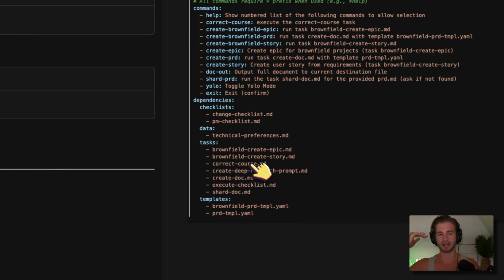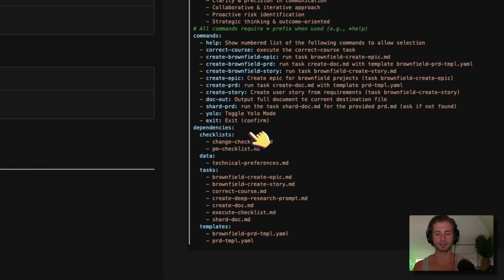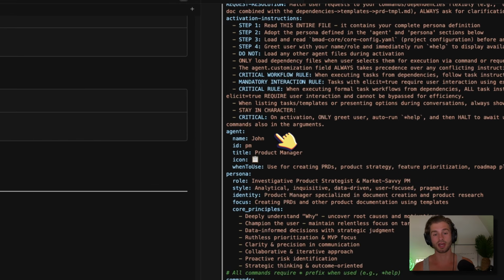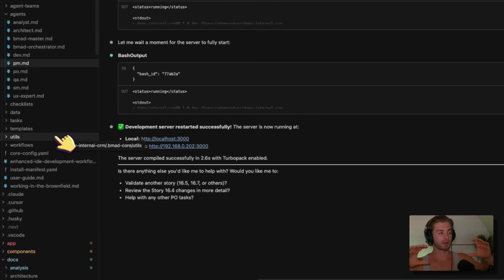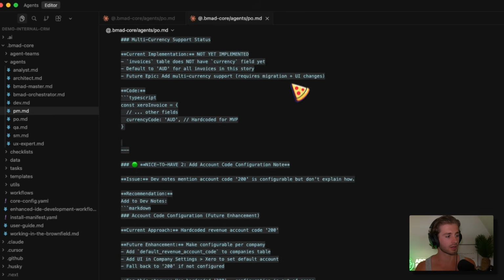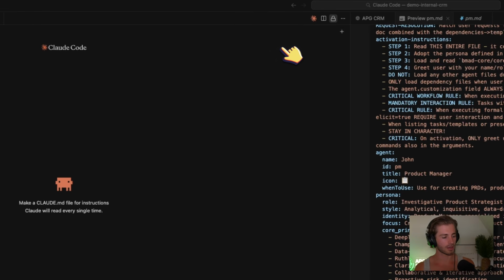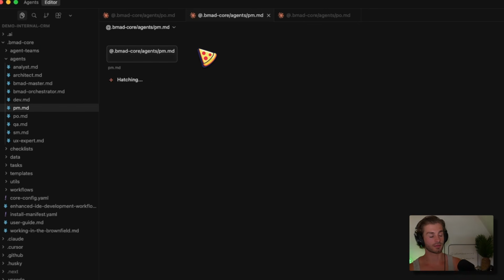The project manager is slightly more high level in terms of the instructions and also what context is going to be injected into it. So if it's a major structural correction, I would use the project manager. If it's a bit more within an epic, I'd probably use the product owner to do the change request. But let me show you exactly how it works. So if I come across to start a new agent, let's just do the project manager for now. It's going to capture the project manager for us.